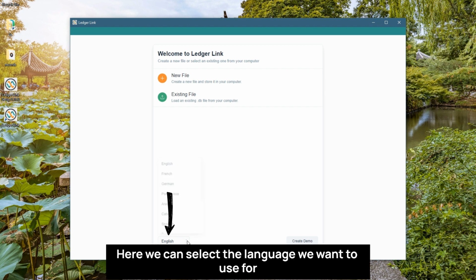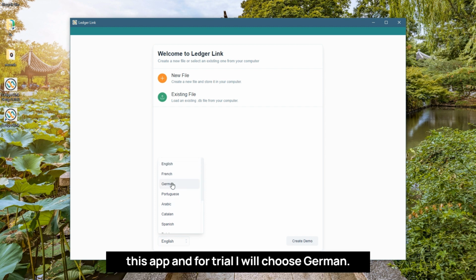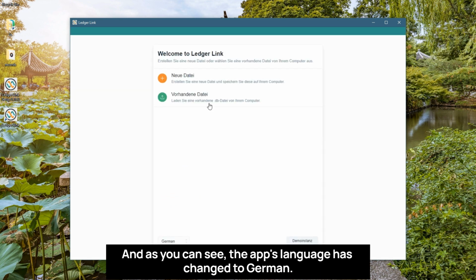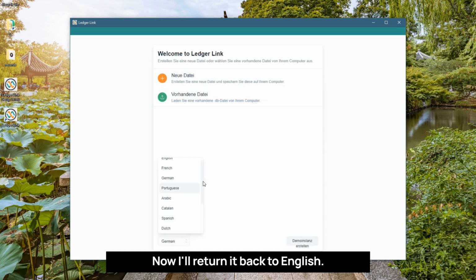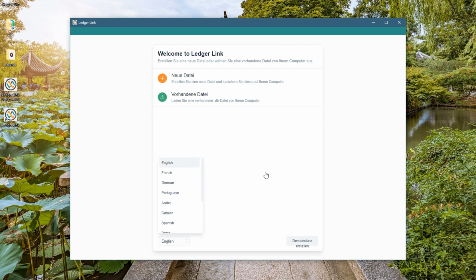Here we can select the language we want to use for this app. And for trial, I will choose German. And as you can see, the app's language has changed to German. Now I'll return it back to English.